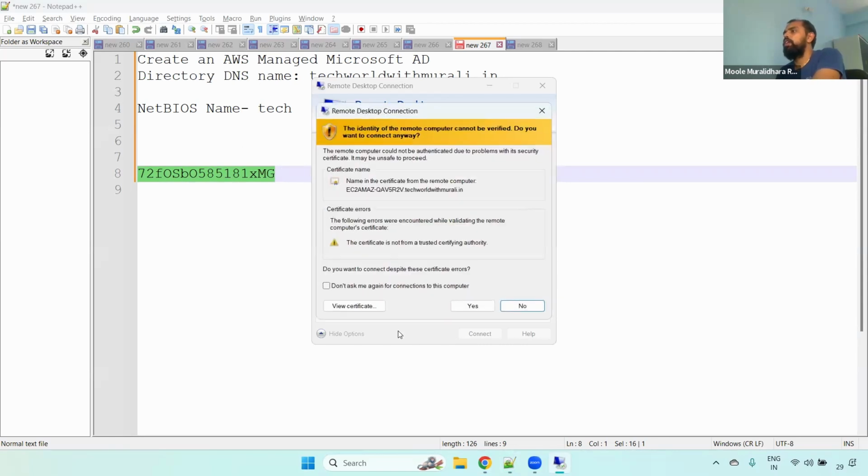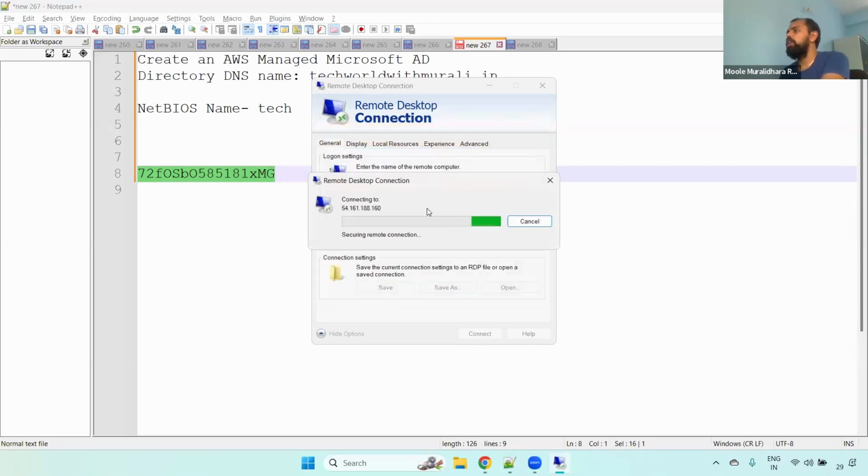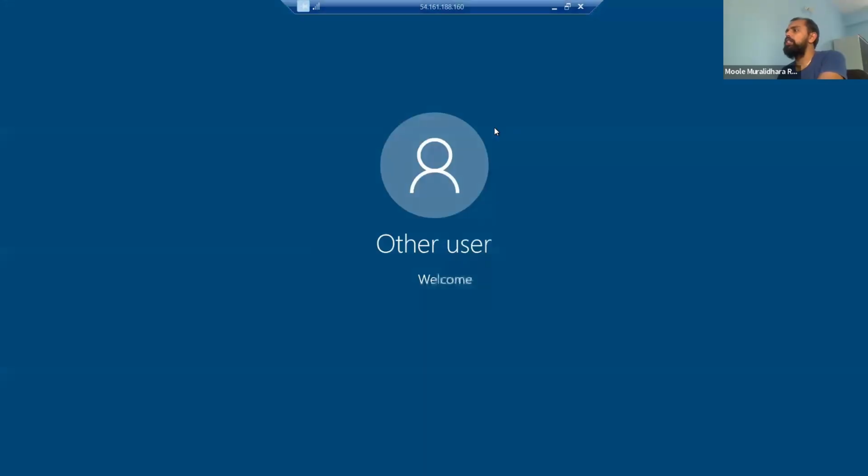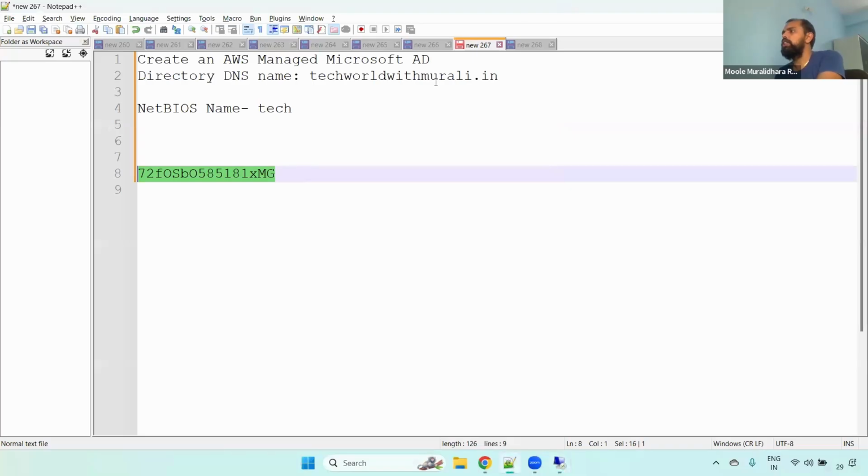Okay, now it has asked, and if you see here, it has joined the particular domain. Now I'm able to log in using our AD credentials instead of using the administrator PEM file. Understand that? This is the process of joining an existing server to the domain. One of the most important things in real time, right? Some of the servers we may create normally, and later we require joining those servers to the domain. We will follow this process only.